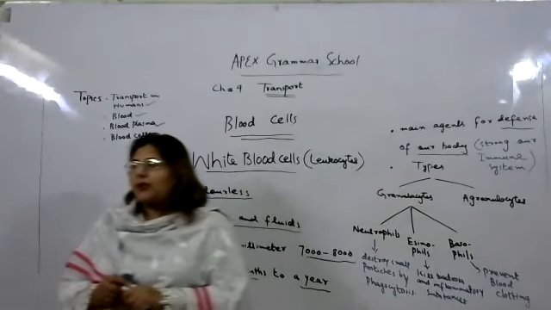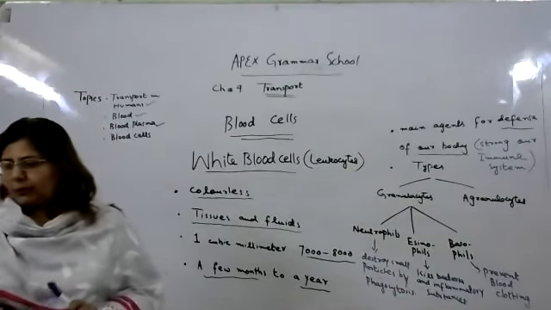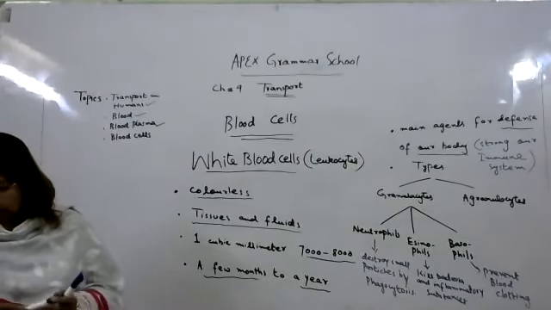Now we will discuss the second type of white blood cell, and that is called agranulocytes.